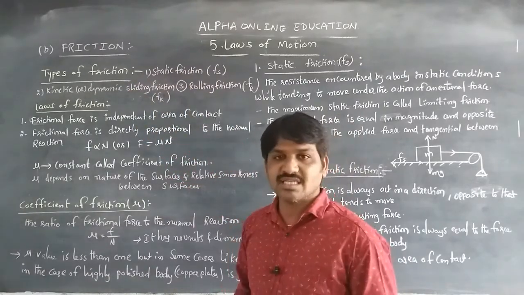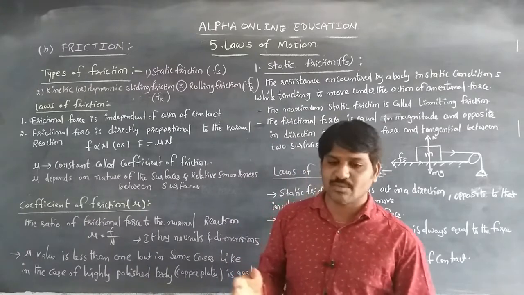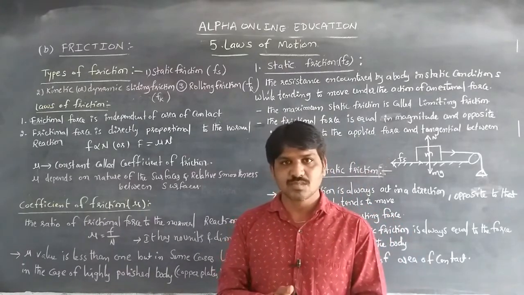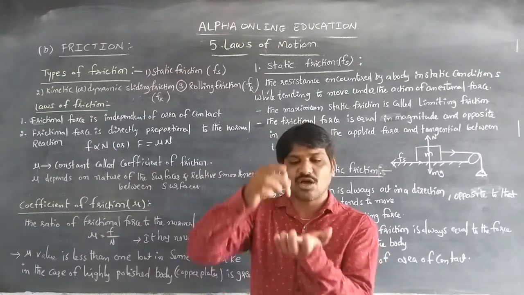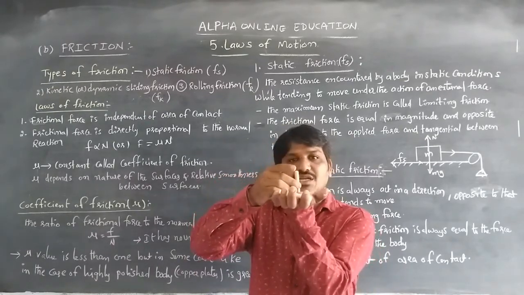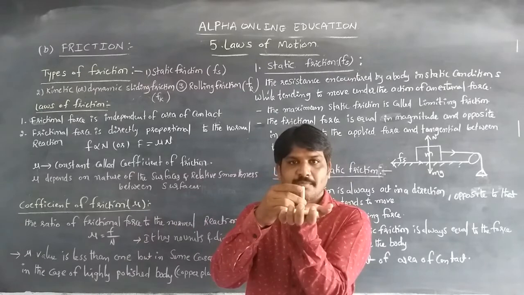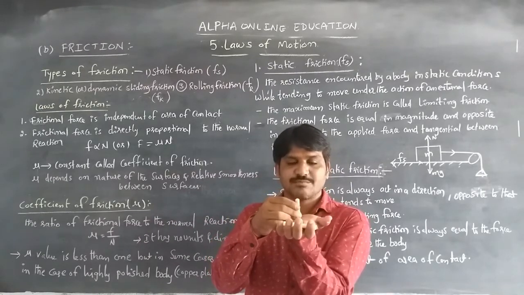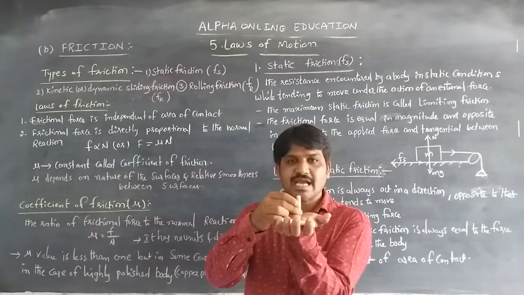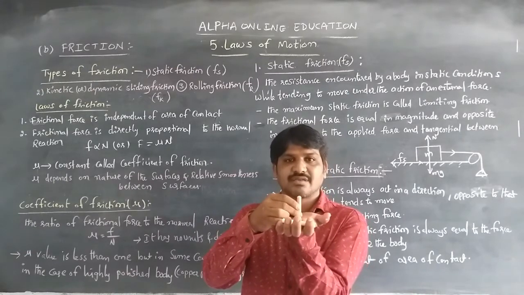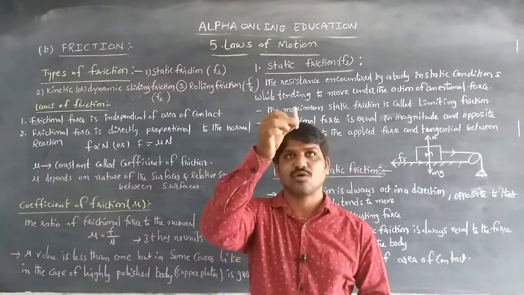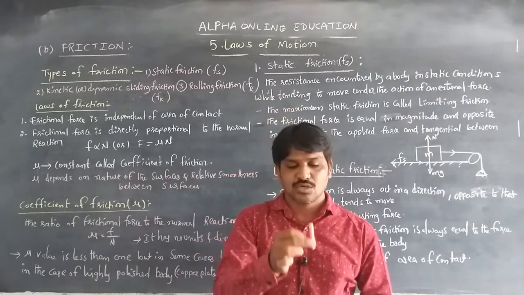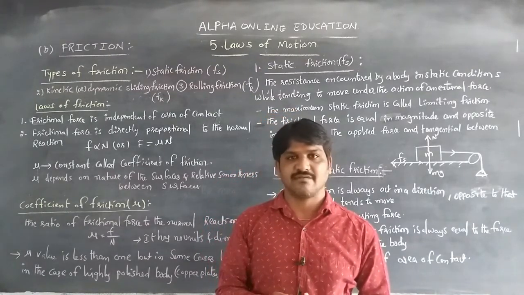Further, what is meant by static friction? When a body is placed on a surface and is at rest, we know that the normal reaction is always acting vertically upwards, perpendicular to the surface on which the body is placed. At the same time, due to the gravitational force, the weight of the body always acts vertically downwards.